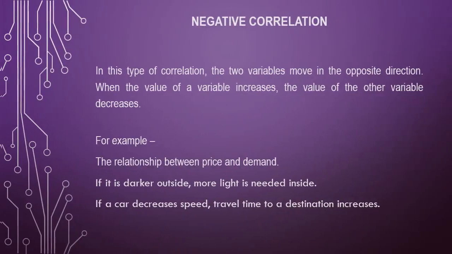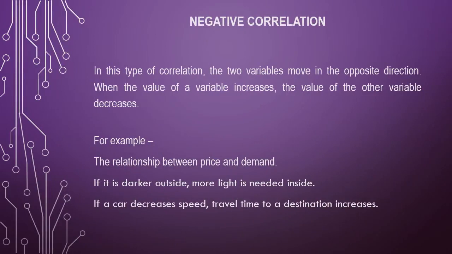The next, second one, negative correlation. In this type of correlation, the two variables move in opposite directions. When the value of a variable increases, the value of the other variable decreases. In case of positive correlation, the two variables move in the same direction, whereas in case of negative correlation, the two variables move in opposite directions. For example, the relationship between price and demand. If the price increases, the demand will decrease. If the price is less, then the demand will increase.